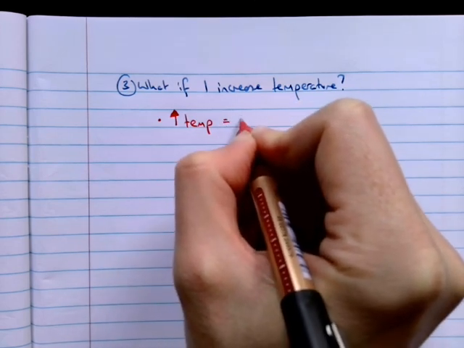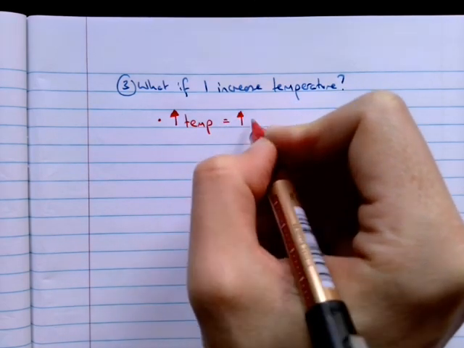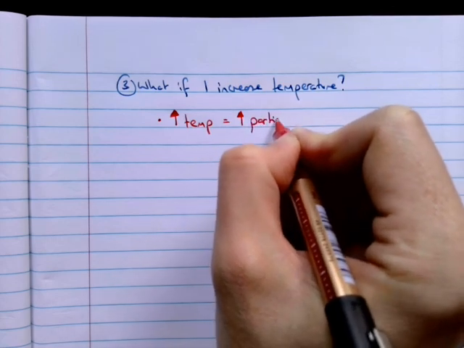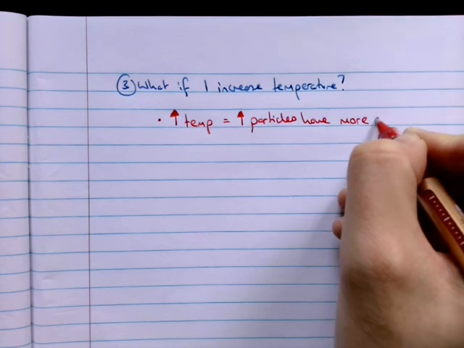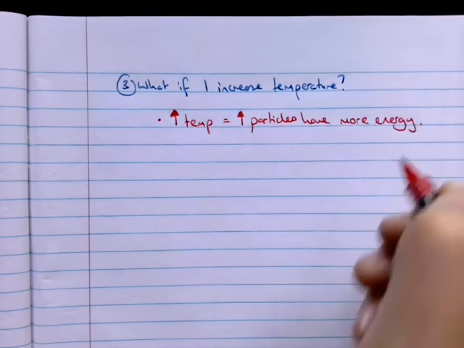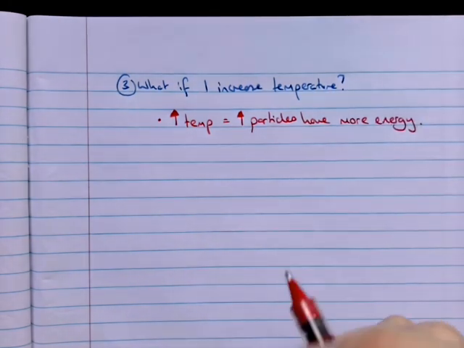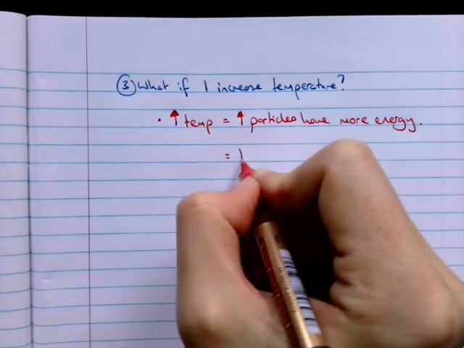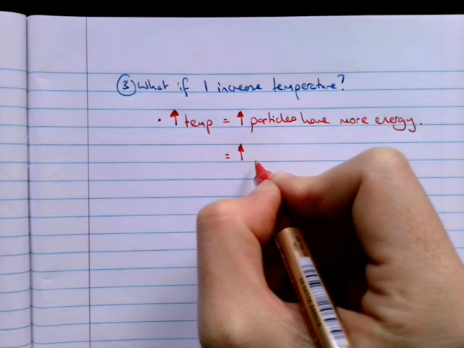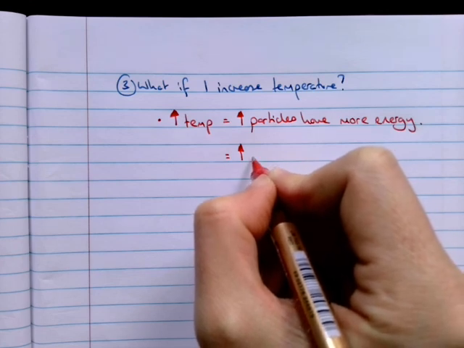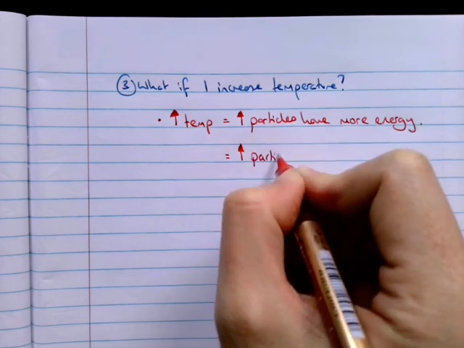It means that the particles have more energy, and if the particles have more energy, it means that they increase their speed. So the particles move faster.